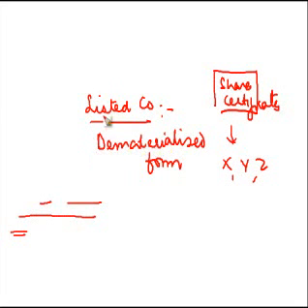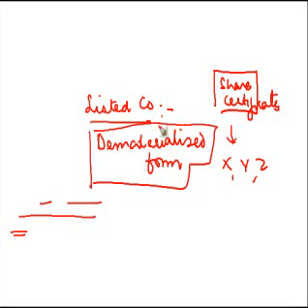But these share certificates, over a period of time, in case of all companies, might get torn, mutilated or destroyed, because they are made of paper. So to overcome this, in case of listed companies, the shares are in demat form. Even unlisted company shares can be dematerialized, but for listed companies it is required.